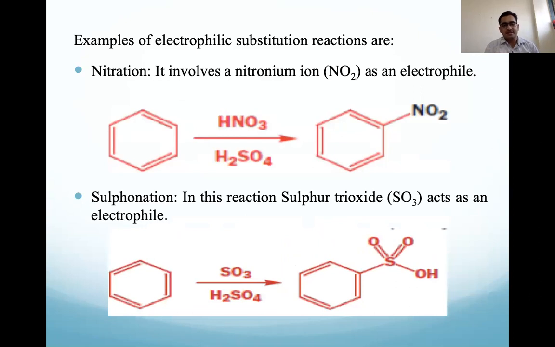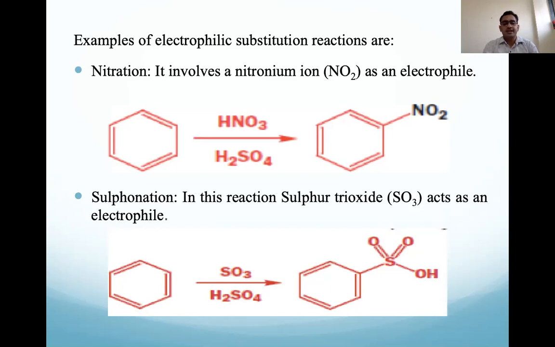Okay, so the nitration reaction is an example of electrophilic substitution reaction. Here the nitronium ion is formed first as the electrophile. That nitronium ion is attacked by the benzene. So benzene's pi electrons attack it, and after that the aromaticity is restored and the hydrogen, H plus, leaves from that reaction. So we get the nitrated product here, nitrobenzene, as the product from benzene. That reaction we call the nitration reaction, and it is a type of electrophilic substitution reaction.